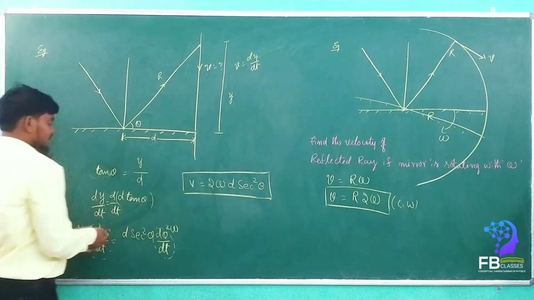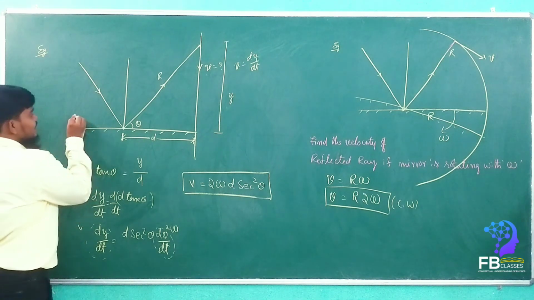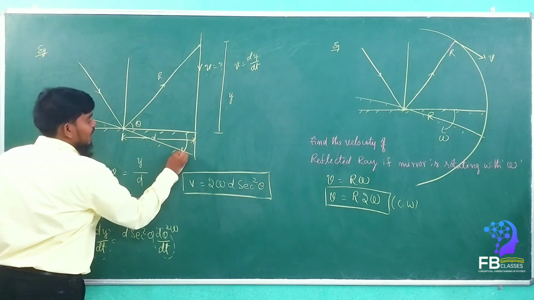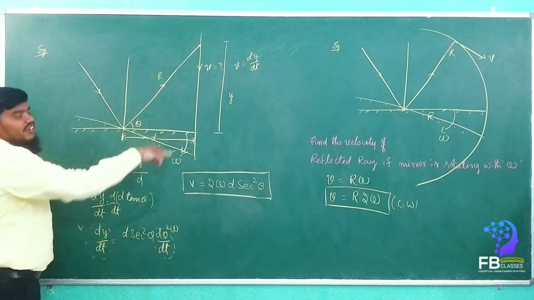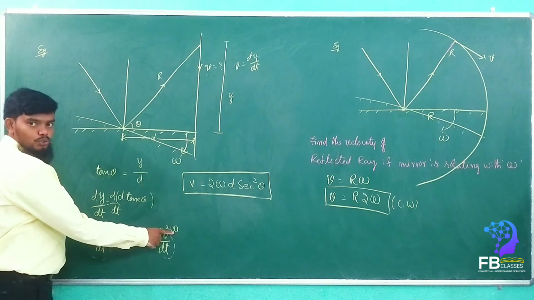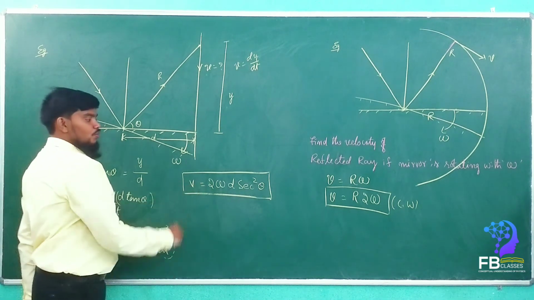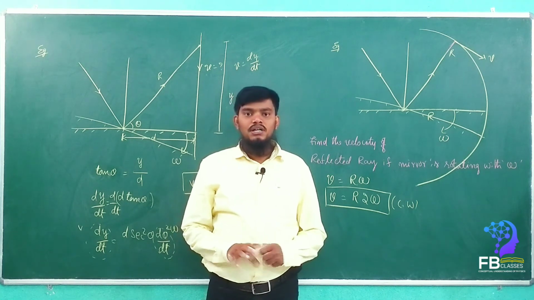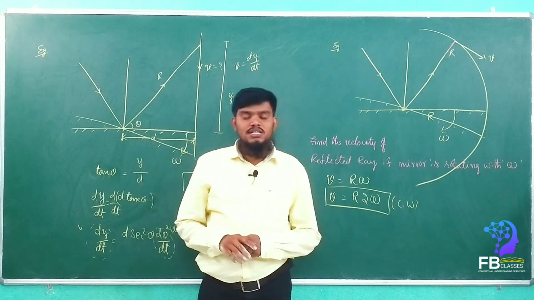We know that if the mirror is moving with omega angular velocity, then the reflected ray moves with 2 omega. That's why we took 2 omega. So the value is v is equal to 2 omega d secant square theta. Are you getting my point? Yes or no?